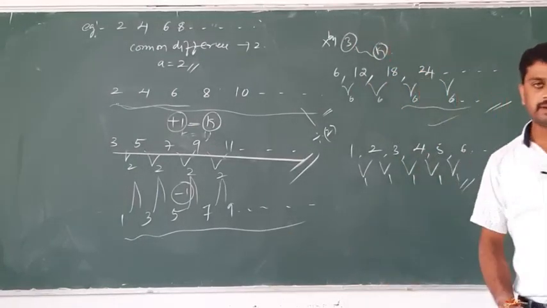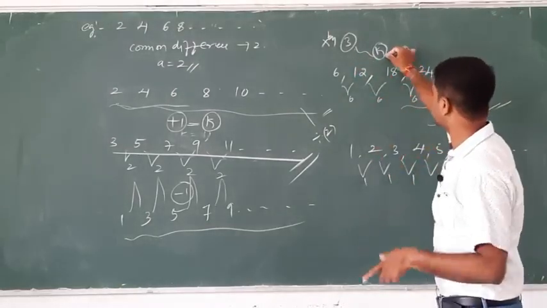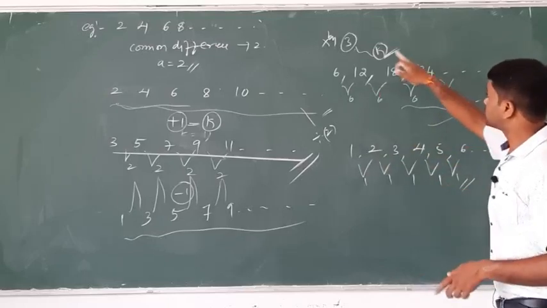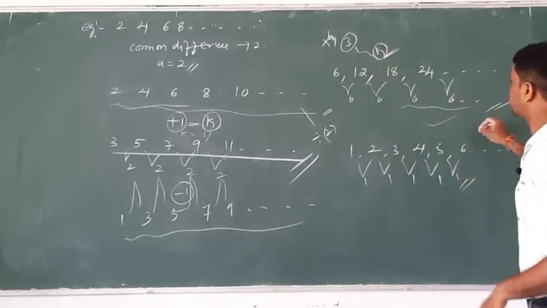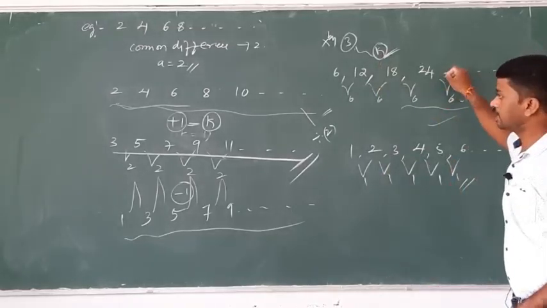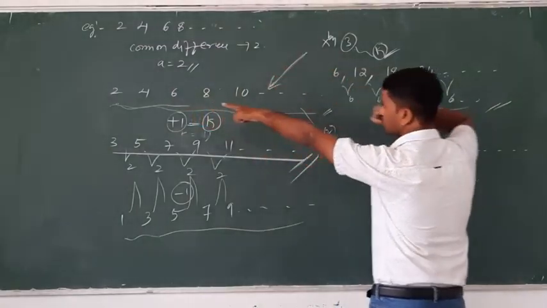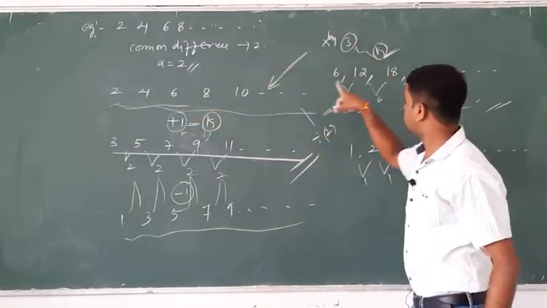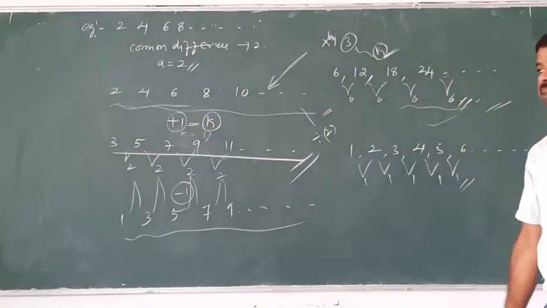Multiplied by some constant k means here 3, but I will take the general condition k. For each term of an AP multiplied by some constant k, the resultant sequence is also an AP. The general condition: 2, 4, 6, 8 and so on, even natural numbers. 3 times 2 is 6, 12, 18, 24, which is also an AP.